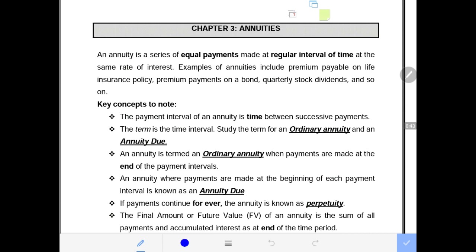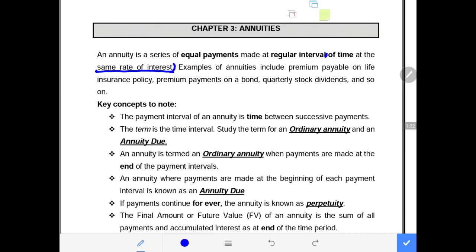It says an annuity is a series of equal payments made at a regular interval of time at the same rate of interest. So now this is at regular intervals of time at the same rate of interest, and it is very important for you to understand and memorize this definition of an annuity, that it is payments that are equal and is a series of these payments made at the regular intervals of time at the same interest rate.